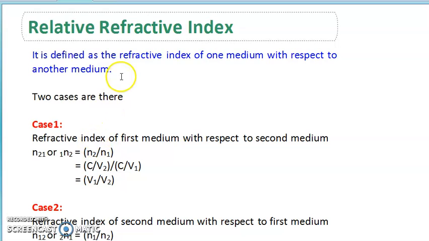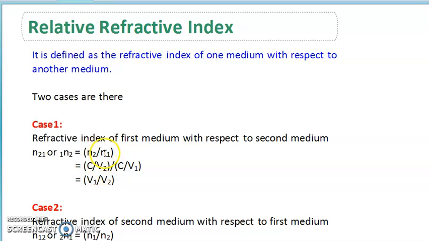As we already discussed, what is the refractive index? n2 is the refractive index of the second medium. Refractive index is the speed of light in vacuum to the speed of light in that particular medium. For the second medium I have written c by v2.